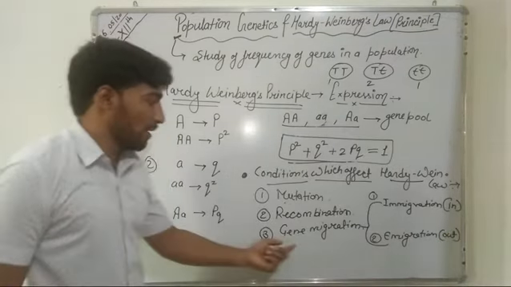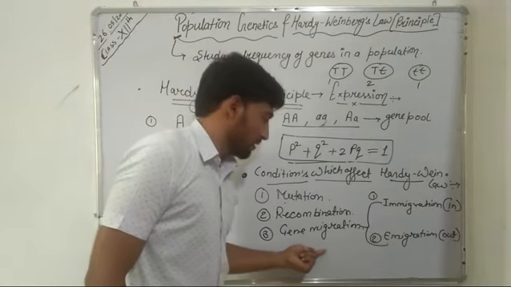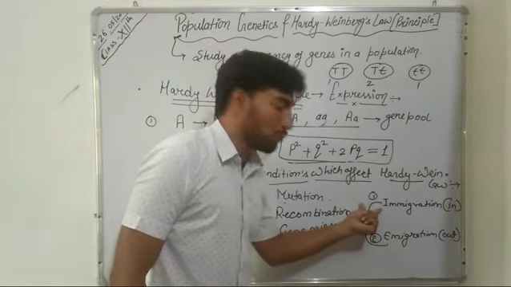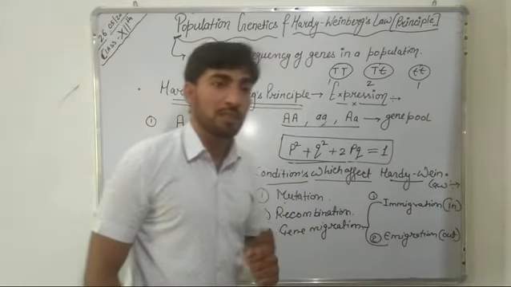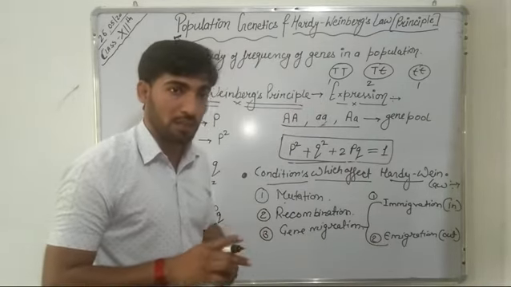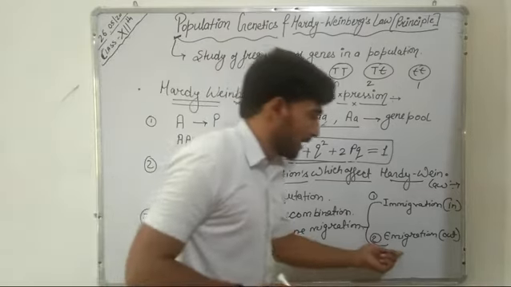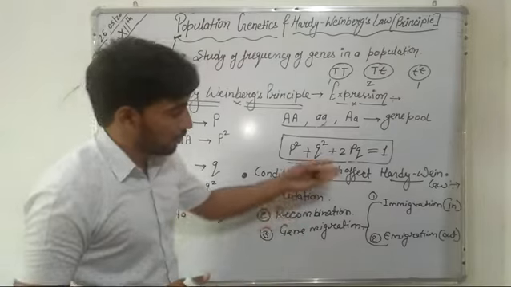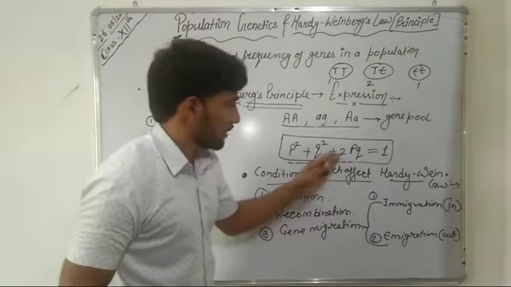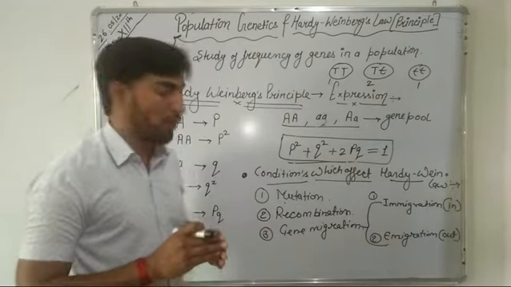Immigration is the moving in of alleles in a particular population, and emigration means the moving out of alleles permanently from a population. Both these processes affect the relative frequencies of an allele.